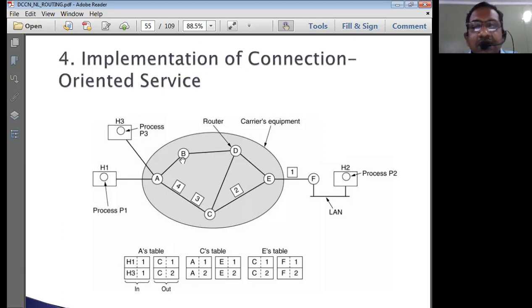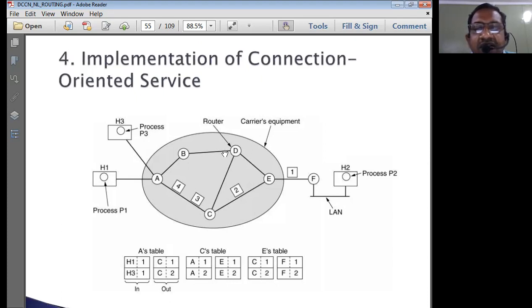Then B and C receive 10 packets. All these 10 packets are once again transmitted to other routers. Router D receives 10 packets, and router C is also going to transmit 10 packets. Now, if you see carefully, router D is getting duplicate copies.